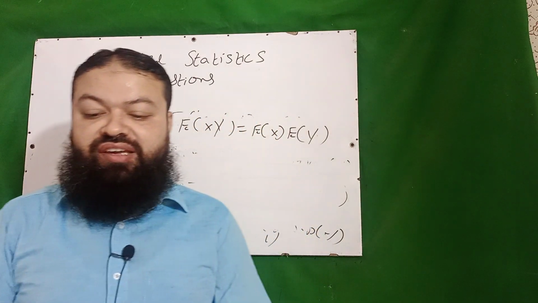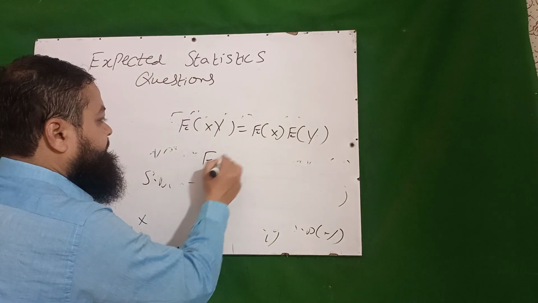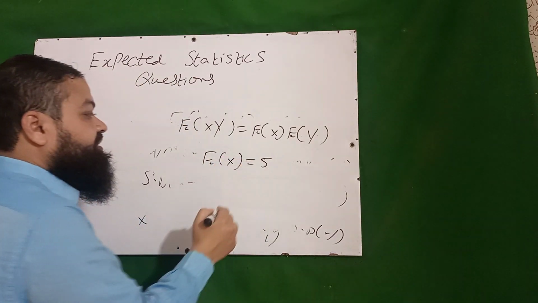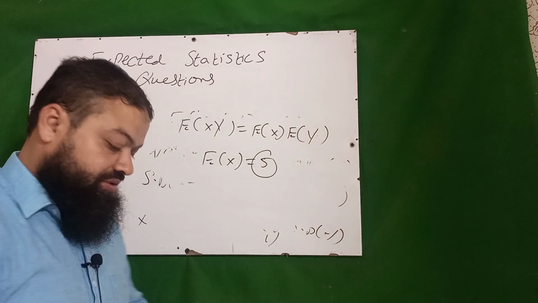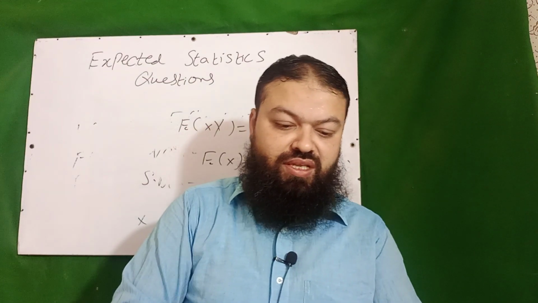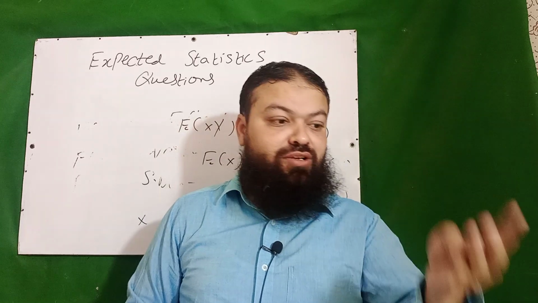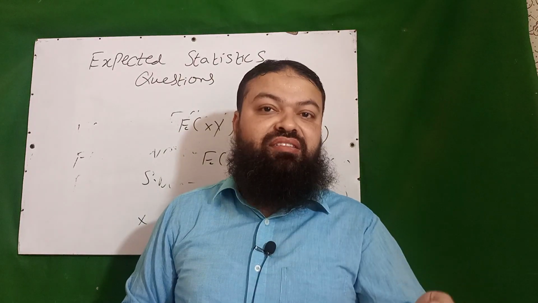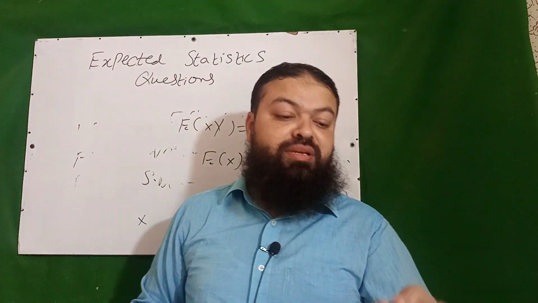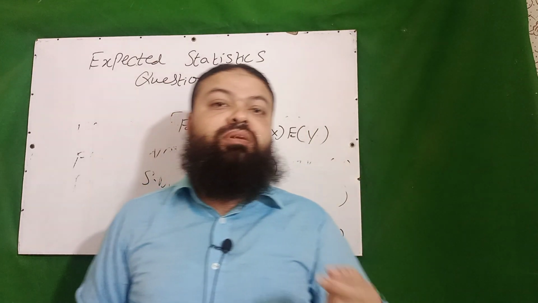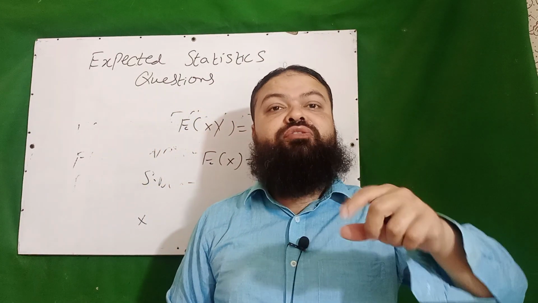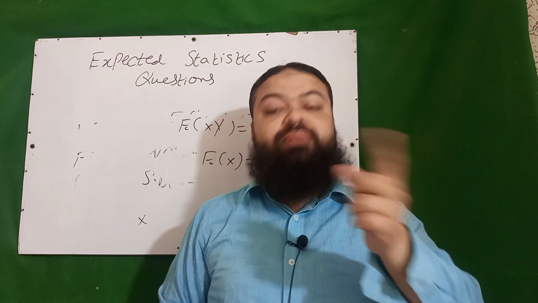If expectation of X is equal to 5, then what is mean? It is called mean also. In hypergeometric distribution, n is fixed. We know in binomial, in hypergeometric, n is fixed, and n is not fixed in negative binomial. In geometric distribution,